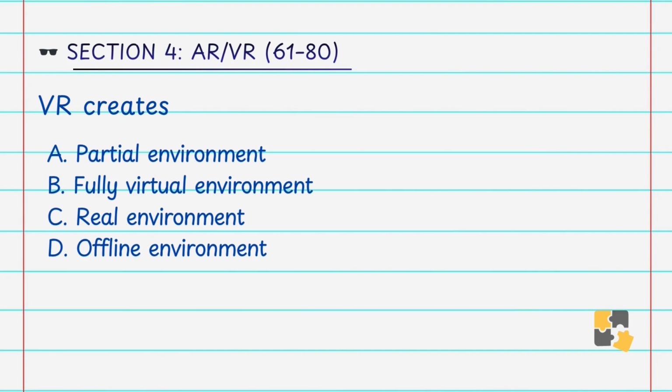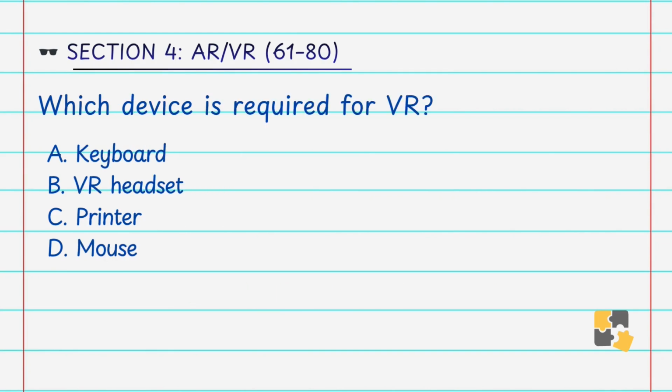VR creates A. Partial environment, B. Fully virtual environment, C. Real environment, D. Offline environment. Answer is B. Fully virtual environment. VR immerses users in a completely artificial environment using headsets. Which device is required for VR? A. Keyboard, B. VR headset, C. Printer, D. Mouse. Answer is B. VR headset. VR headsets like the Oculus or HTC Vive are essential for experiencing the virtual environment.